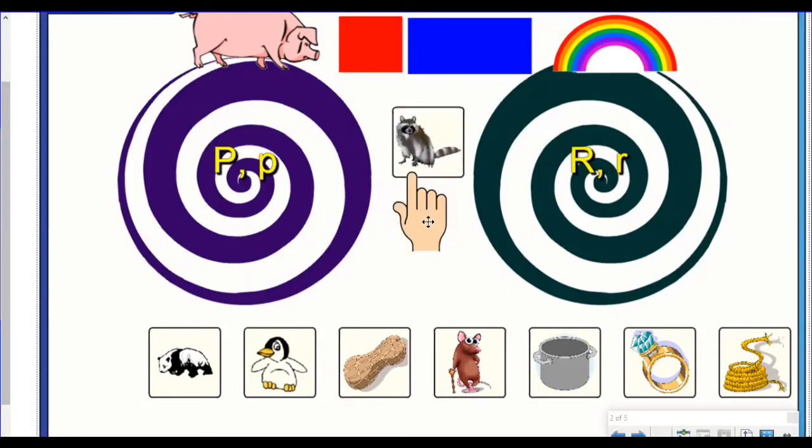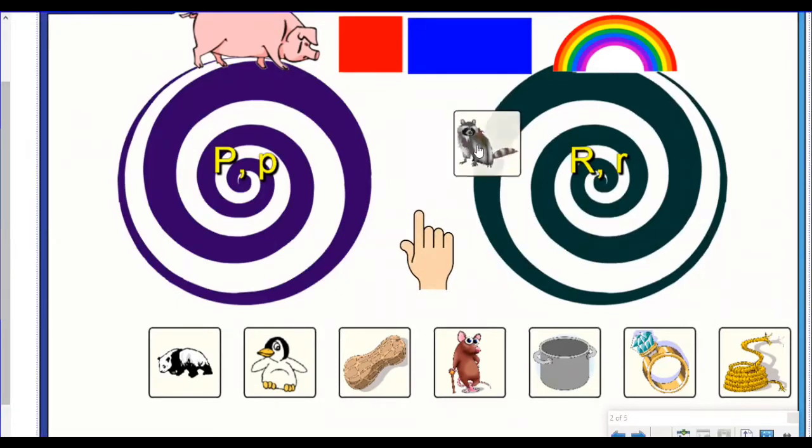Say raccoon. Now stretch it out. Raccoon. Say it with me. Raccoon. What sound do you hear at the beginning of raccoon? Did you say R? And what letter makes that sound? The letter R makes the R sound. So we'll put raccoon in the letter R target.